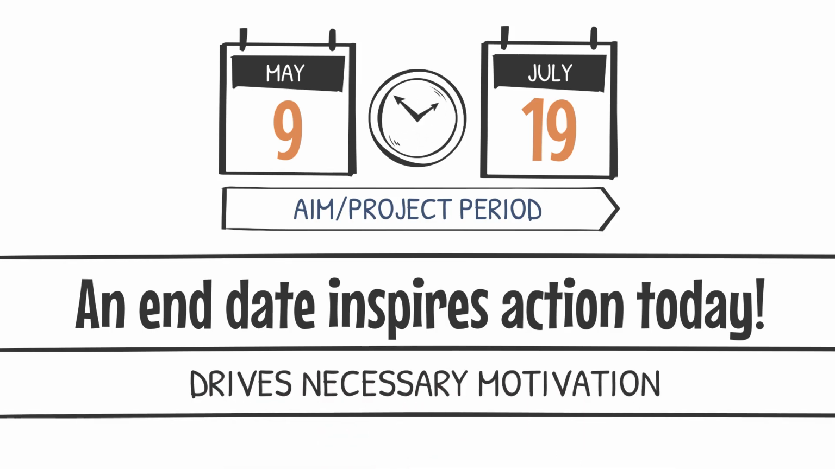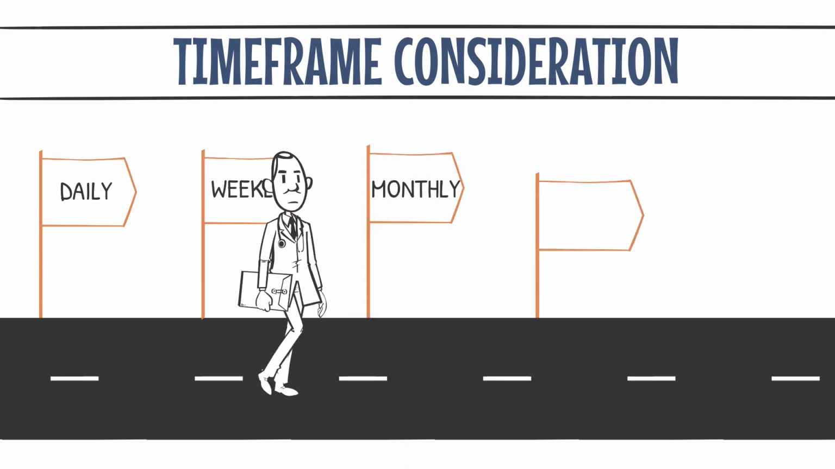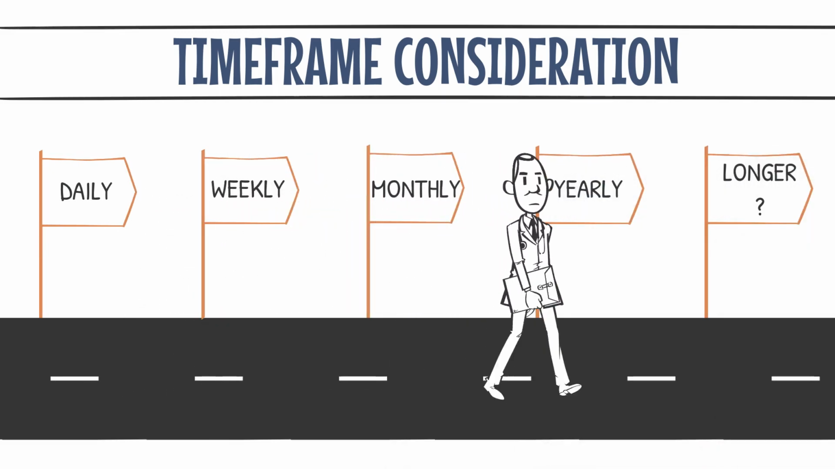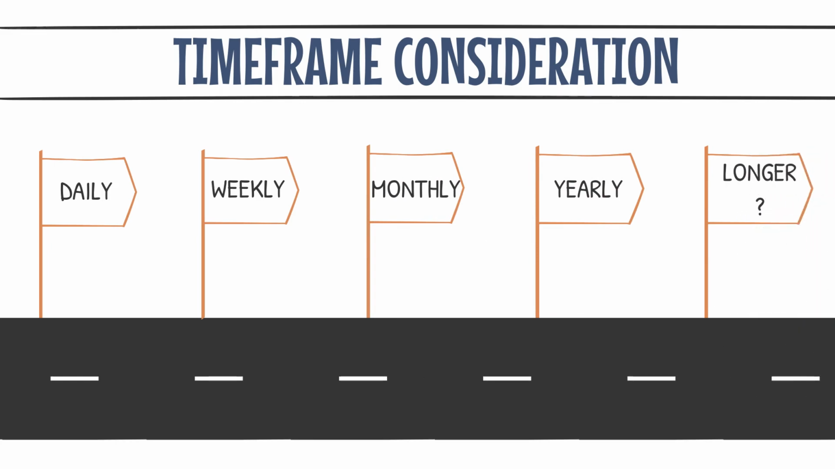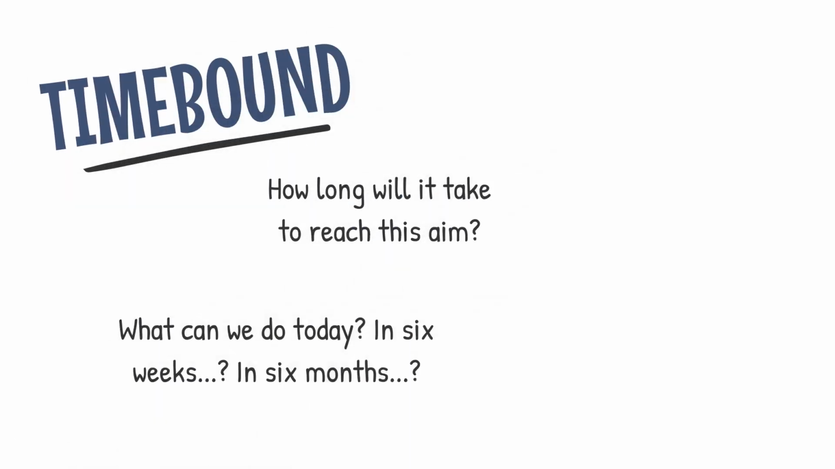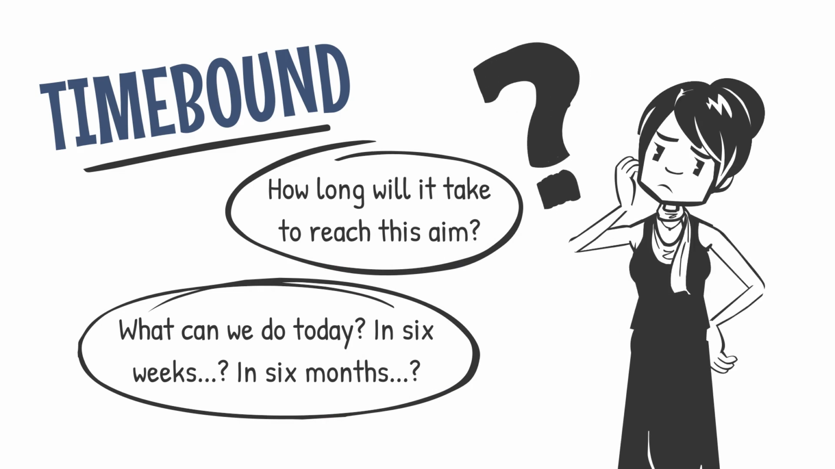Having the specific time frame and ensuring the team is held accountable to that time frame drives the necessary motivation to accomplish the aim. Aims with small, incremental changes may benefit from daily or weekly timeframes, whereas larger projects or organizational strategic plan aims may require several months or even years. A time-bound aim answers, how long will it take to reach this aim? What can we do today, 6 weeks from now, 6 months from now?